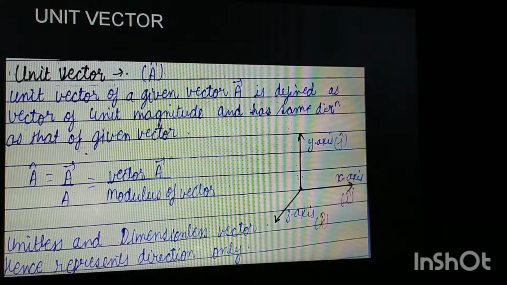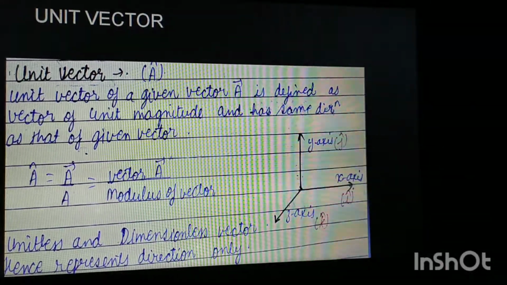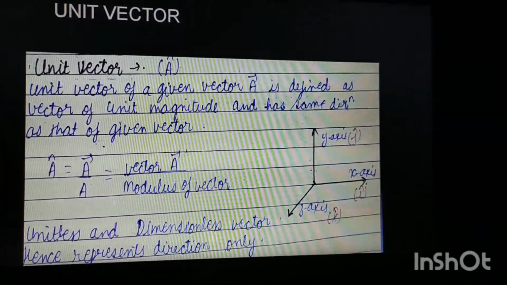Now how can we write this in mathematical form? This unit vector is represented by A cap. You can see it is represented by A cap. And now how can we write it in mathematical form?